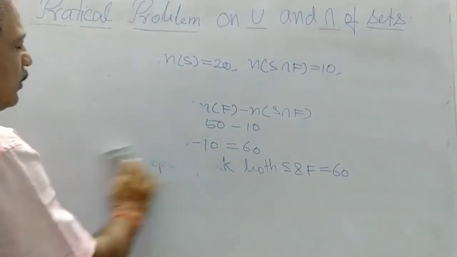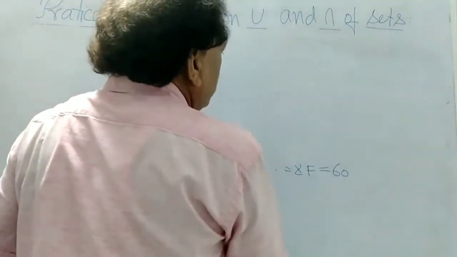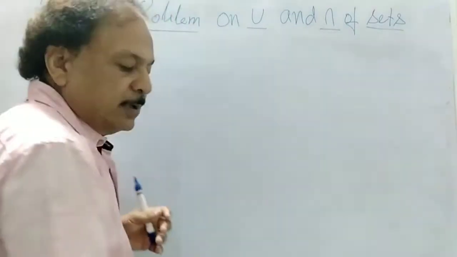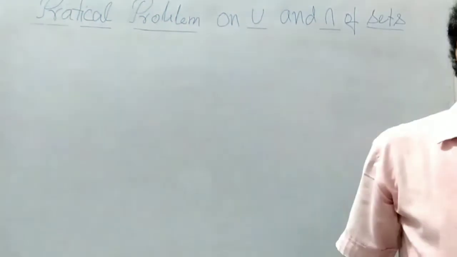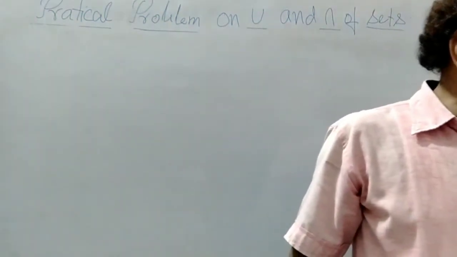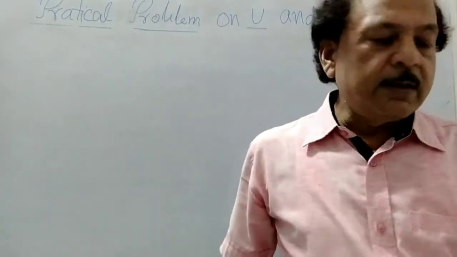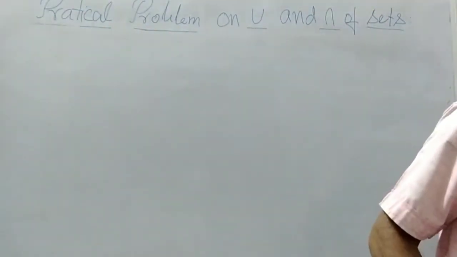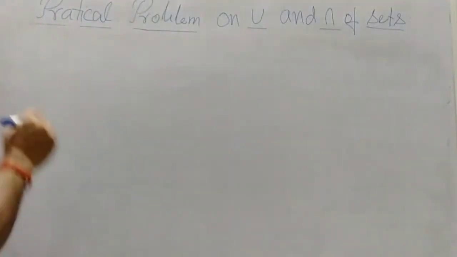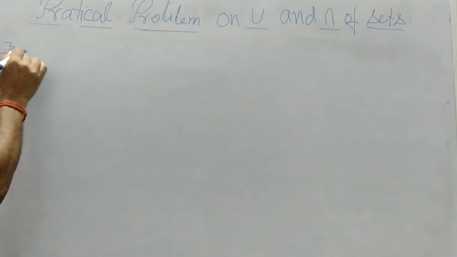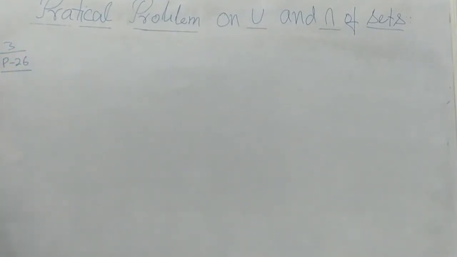Now let us see a question. The question number 3 is in your miscellaneous exercise. Of the question number 3, miscellaneous exercise, this will be given. That is on page 26. The next question is given, question 3 on page 26.